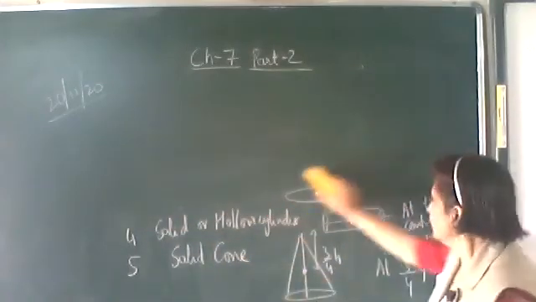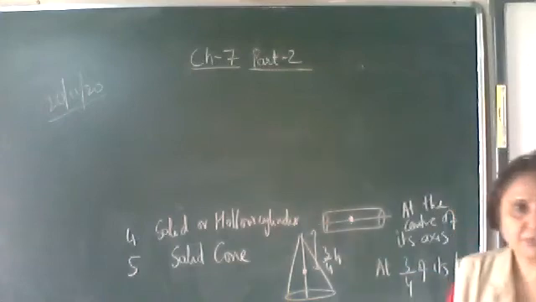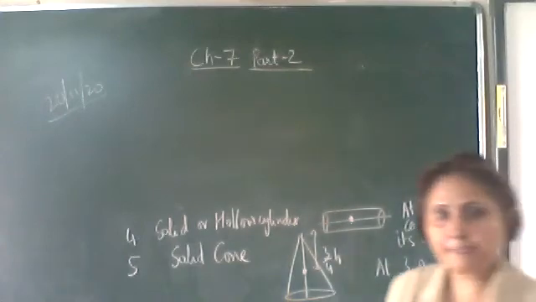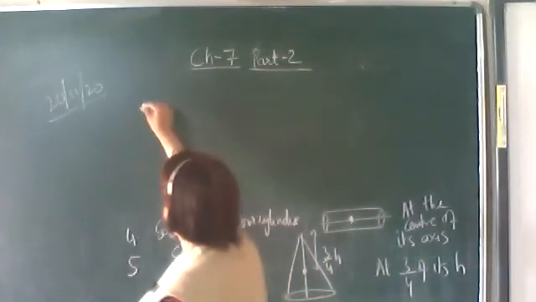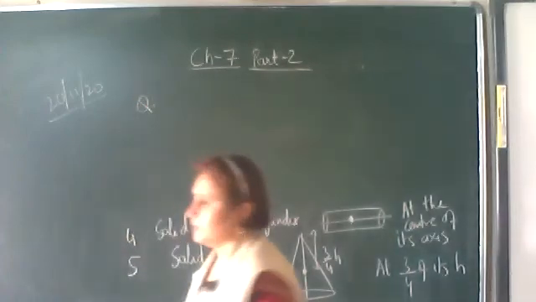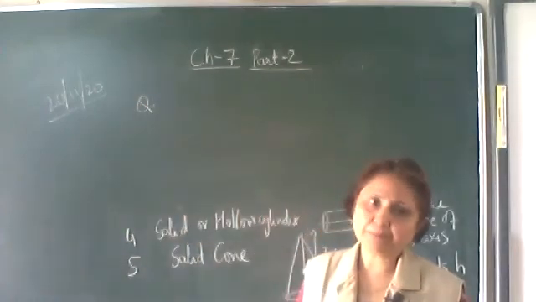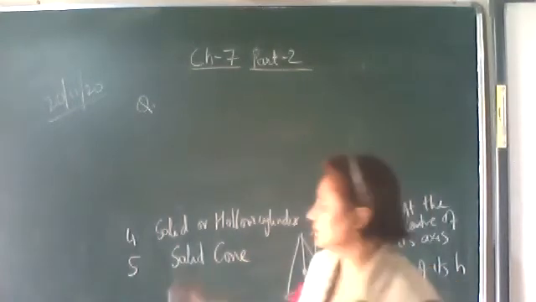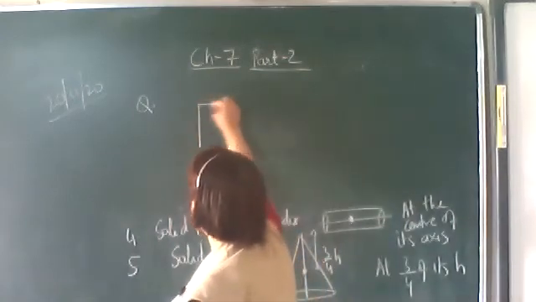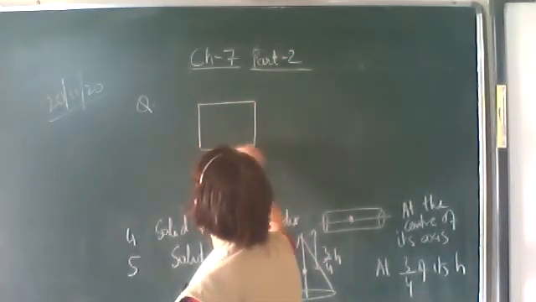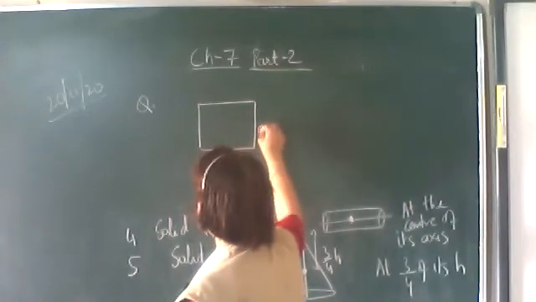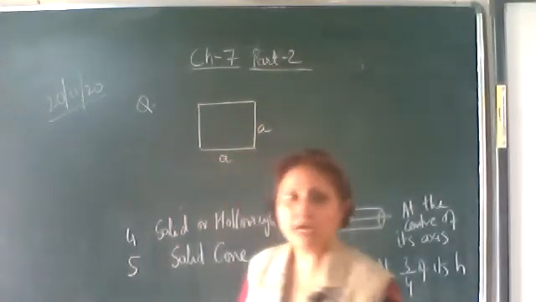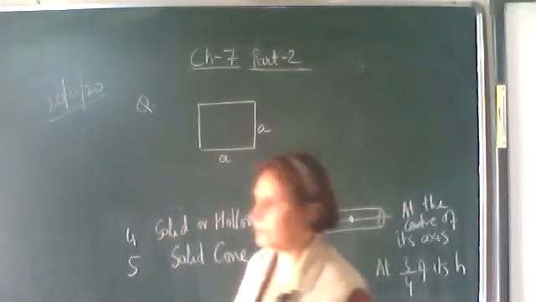Okay, now we'll do a few questions based on center of mass. There are 4 point masses situated at the vertices of a square. I am drawing the figure over here. Let there be a square of side A and 4 point masses.